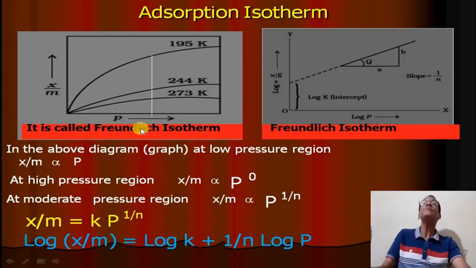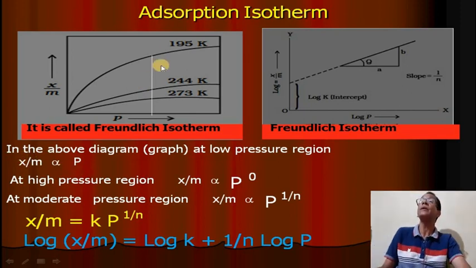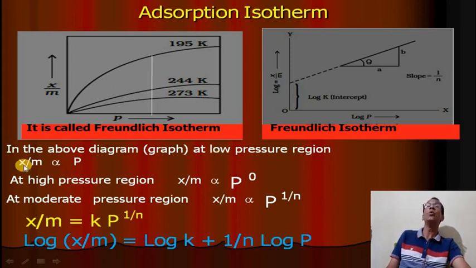From the graph it is observed that the rate of adsorption is directly proportional to pressure at a low pressure. When the pressure is very low, the rate of adsorption is directly proportional to pressure. You see the graph increasing very sharply.